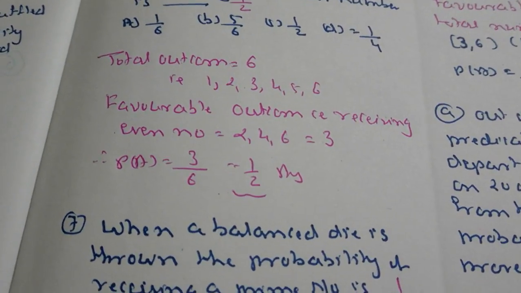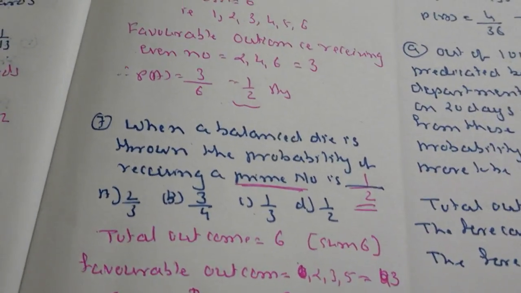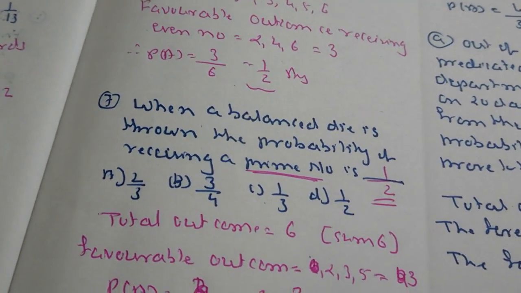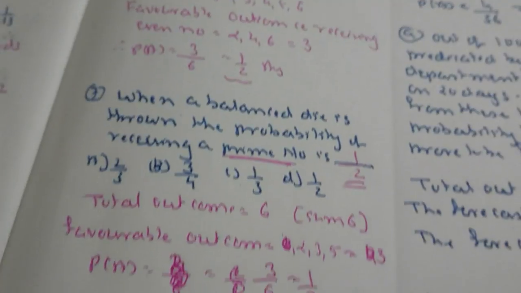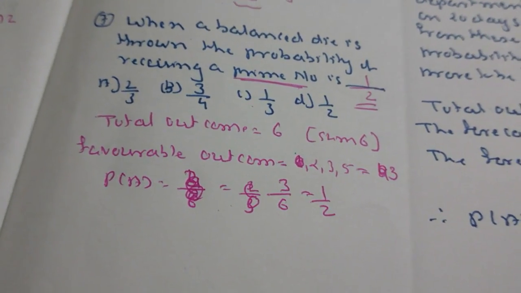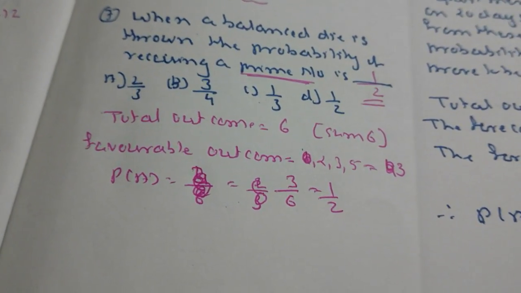So P(A) is 3 upon 6, which is 1 upon 2. When a balanced die is thrown, the probability of receiving a prime number: the prime numbers are 2, 3 and 5, so the favorable outcome is 3, so it is 3 upon 6, which is 1 upon 2.